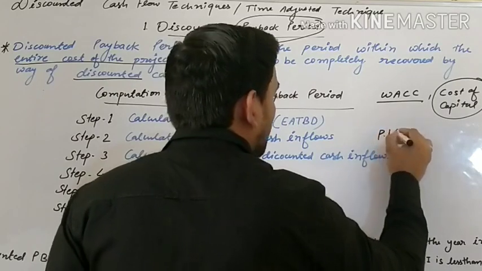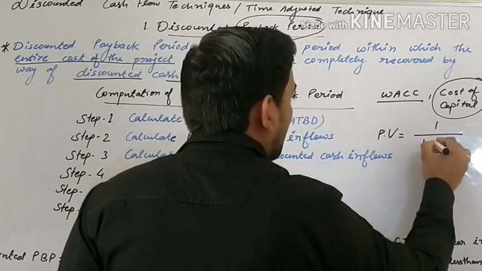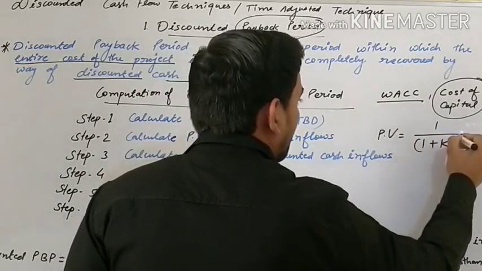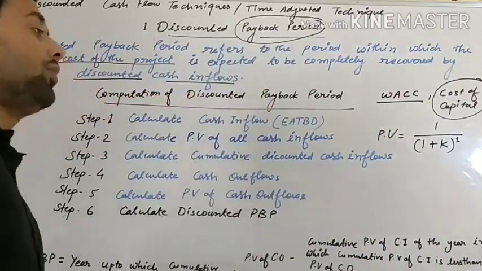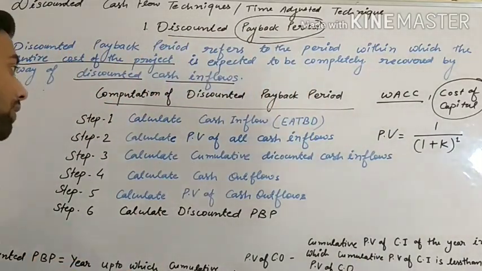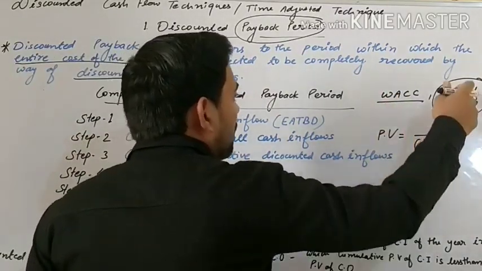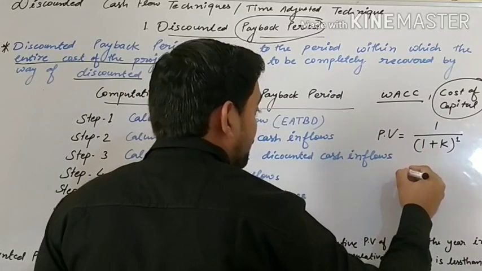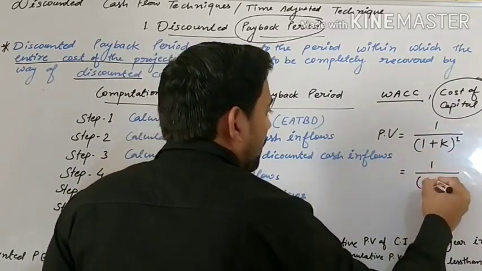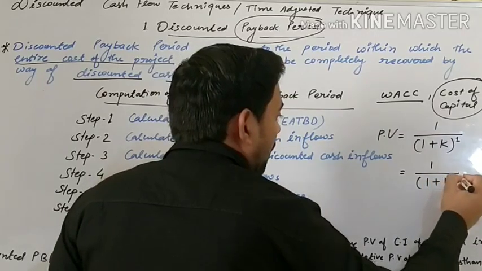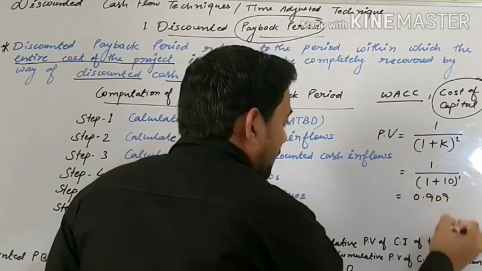The discounted factor, or present value, is equal to 1 by (1 plus k) power 1, 2, 3, 4, whatever. K is the weighted average cost of capital or cost of capital. Let's assume it is 10%, then 1 by (1 plus 10%) power 1 would be 0.909.